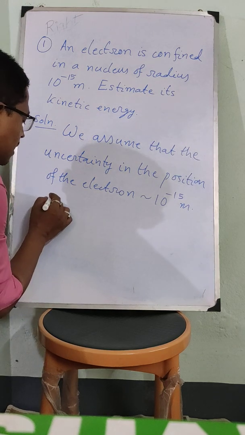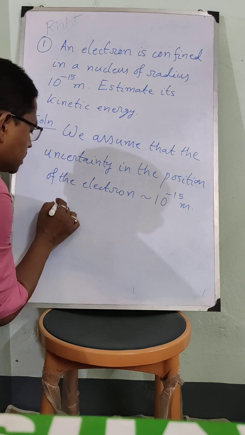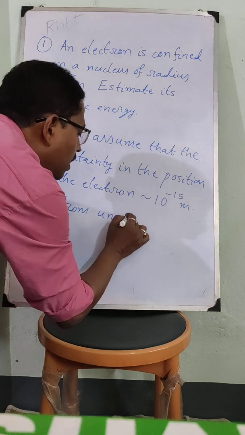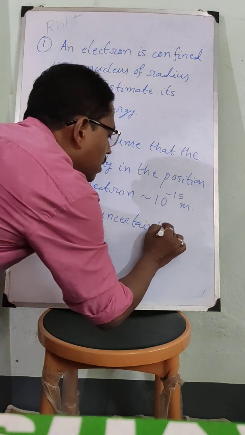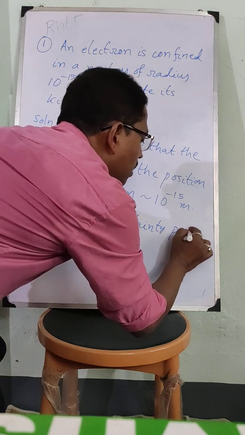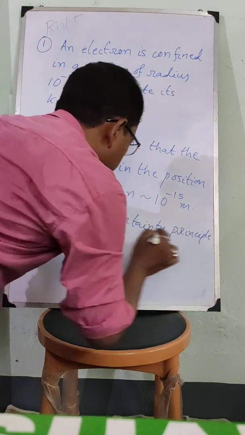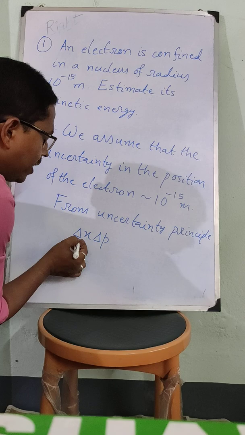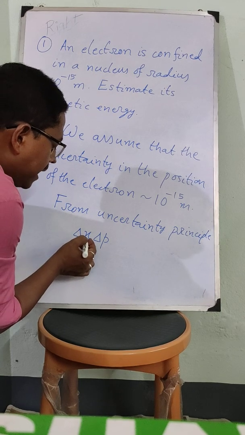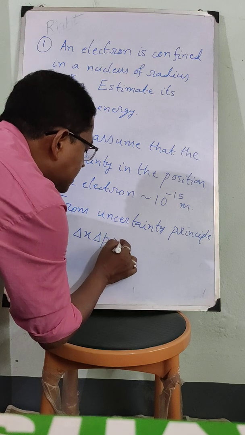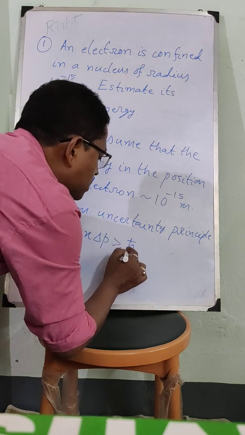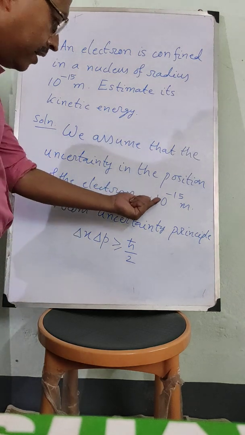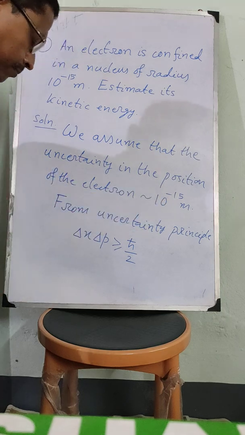Okay. Now from Heisenberg's uncertainty principle, delta x into delta p, where p is the canonically conjugate momentum of the position x, is equal to h cross by 2. Now delta x we have taken of the order of 10 to the power minus 15 meter.